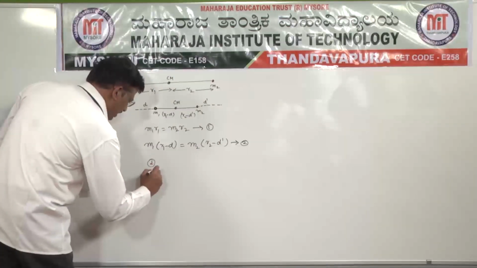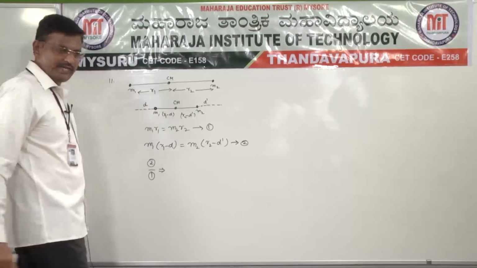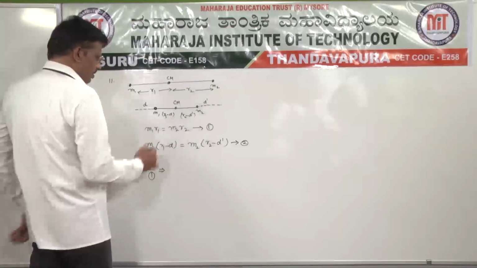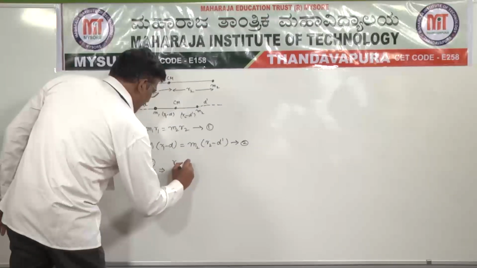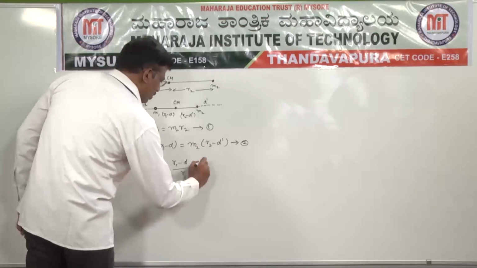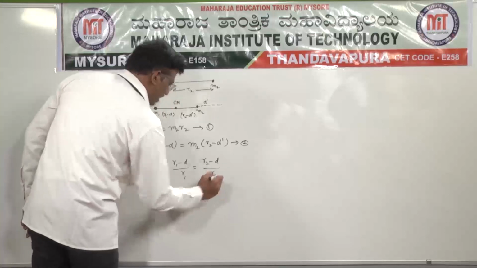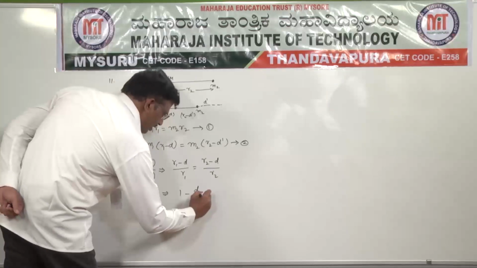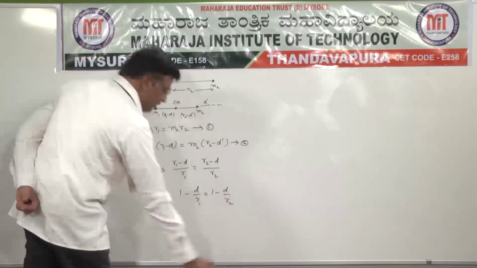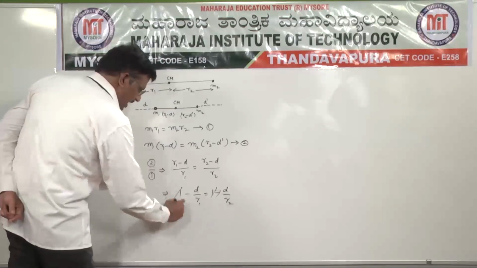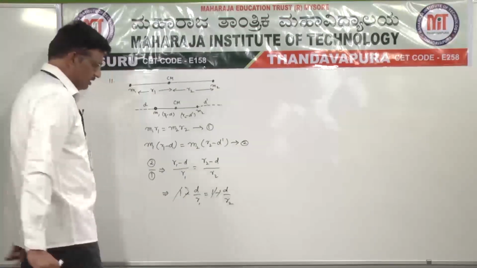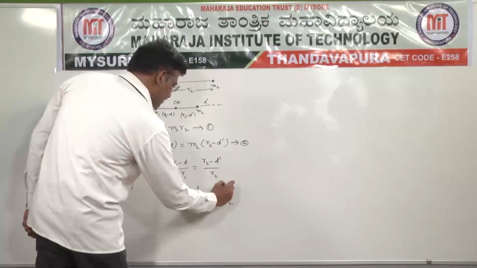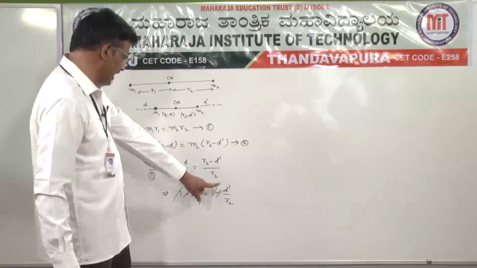So equation 2 divided by equation 1. Then see here, m1 cancels, m2 cancels. Then (r1 minus d) divided by r1 is equal to (r2 minus d dash) divided by r2. Or this can also be written as 1 minus d by r1 is equal to 1 minus d dash by r2. Both sides 1 cancel, minus also cancels both sides. So the remaining is d by r1 is equal to d dash by r2.